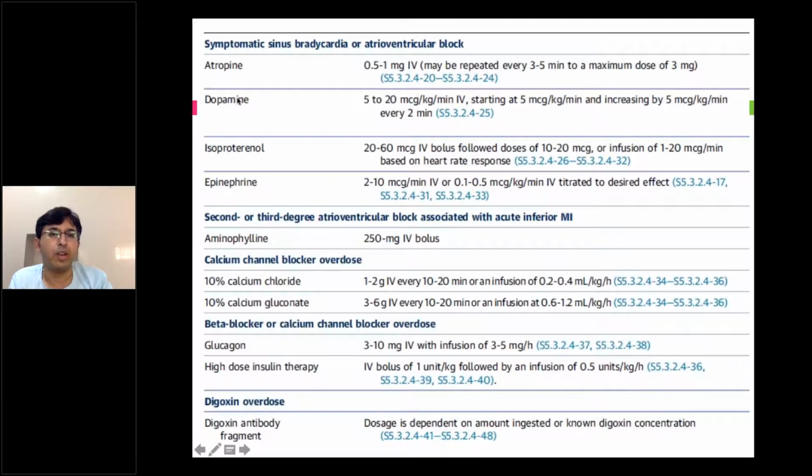So this is available as standard everywhere in all charts. The standard doses: atropine, 0.5 to 1 milligram to a maximum of 3 milligrams. Dopamine you can give to increase the heart rate. Isoproterenol or epinephrine infusion you can give to increase the heart rate. Aminophylline you can give as a 250 mg IV bolus. Calcium channel blockers, calcium gluconate or chloride. I told you the calcium gluconate dose is 3 times the calcium chloride. Digoxin antibodies you have, depending on the dose of digoxin they have taken.